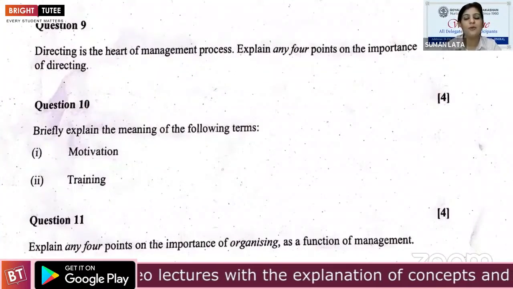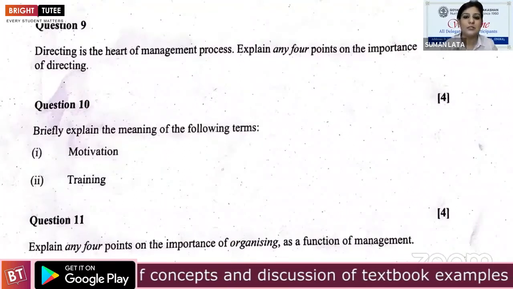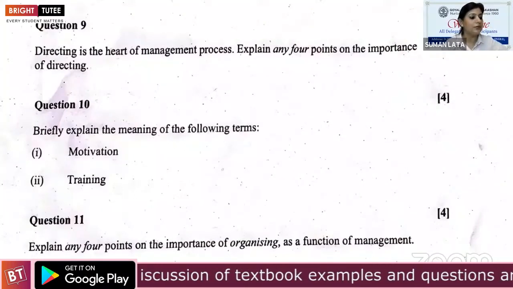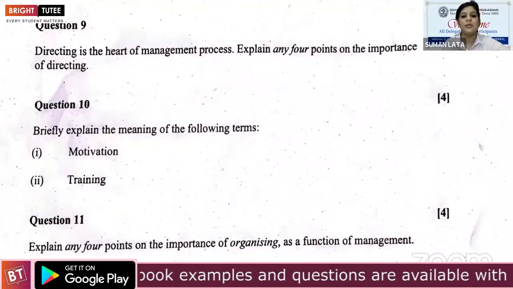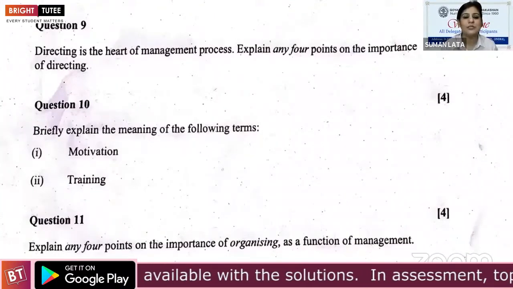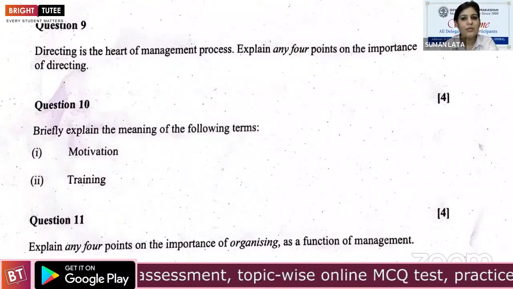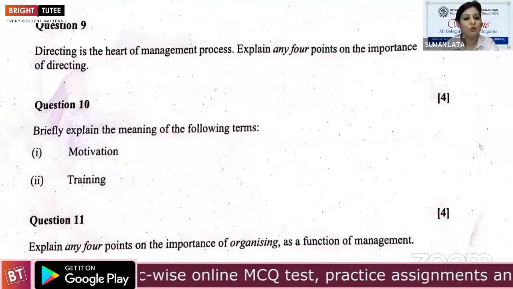But only headings are not enough. Heading plus explanation. If you have given heading plus explanation, in different, how many are there, 1, 2, 3, 4, 5, 6, 7, out of these 7, any 4 you have written, any 4 heading plus explanation, then you are going to score full marks. Explanation is necessary, explanation at least in 3-4 lines.